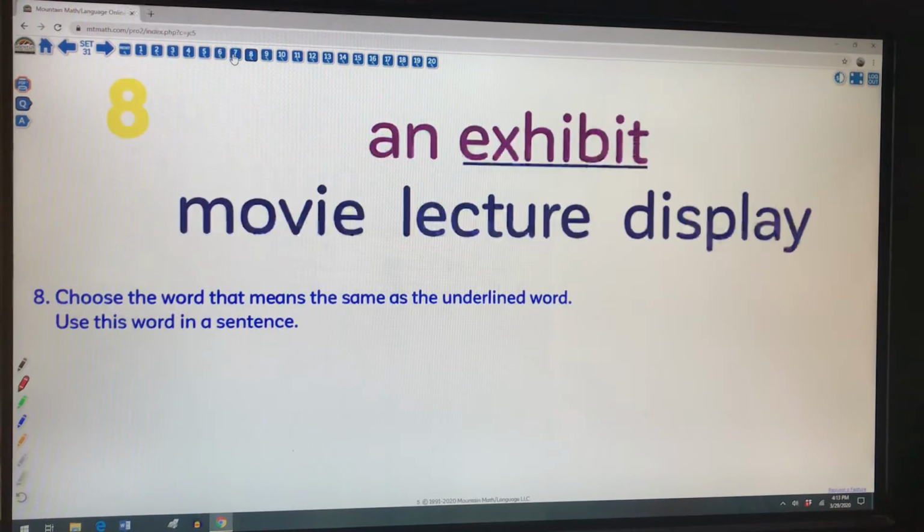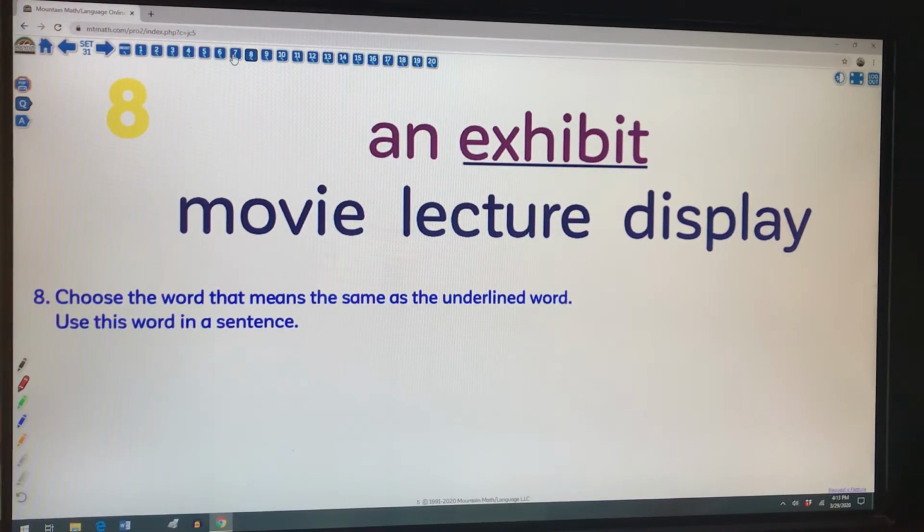Here's number 8. All right, I need the word that is the synonym to the word exhibit. Now, as a noun, an exhibit, you might have seen this in the Natural History Museum when you came with us on our field trip. That might give you a clue here. So, the same as an exhibit.